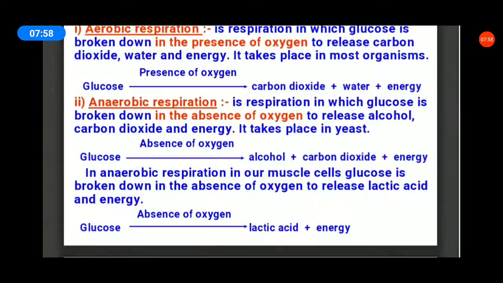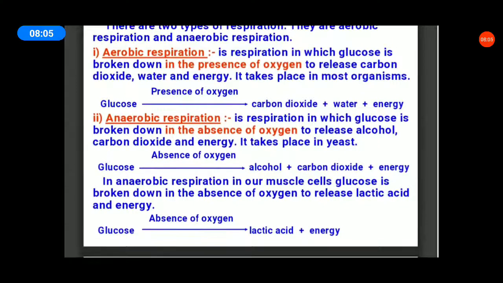Glucose, all of you see your book, students. Glucose in the absence of oxygen gives lactic acid plus energy. That's all.